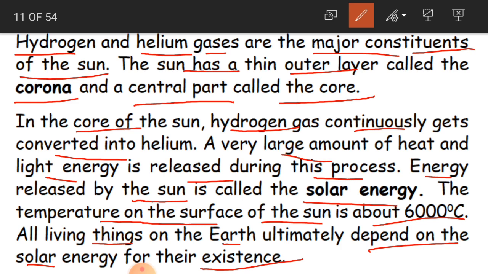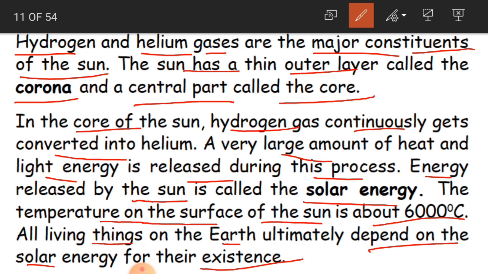So to have life, if air is not there, sun is not there, moon is not there, water is not there, what happens? There is no life for a plant or for an animal or a human being. So all the living things on the earth depend on the solar energy.